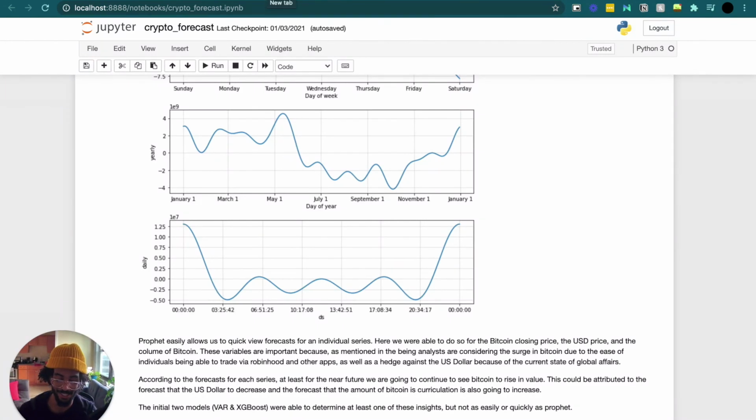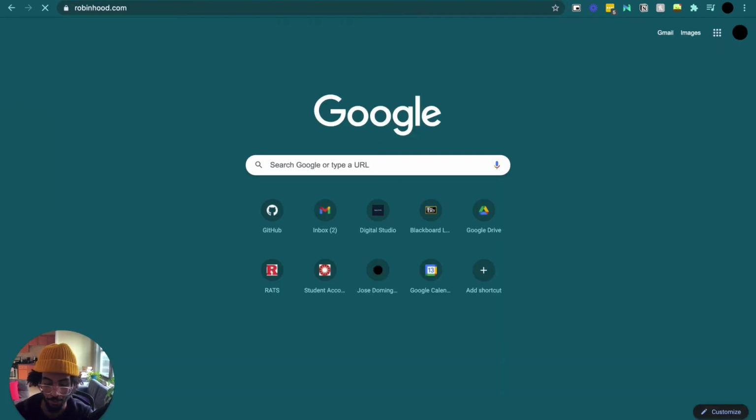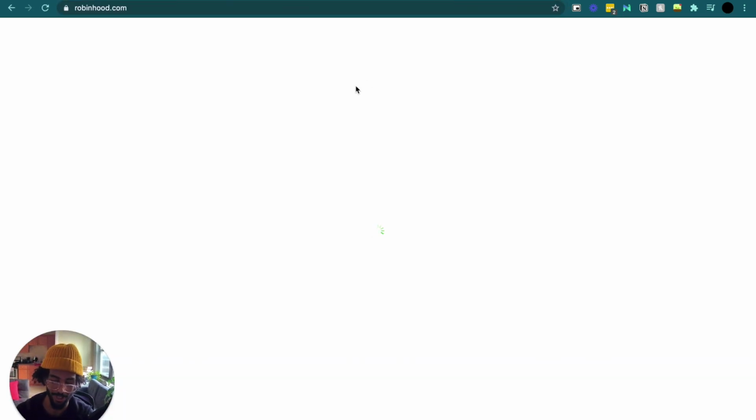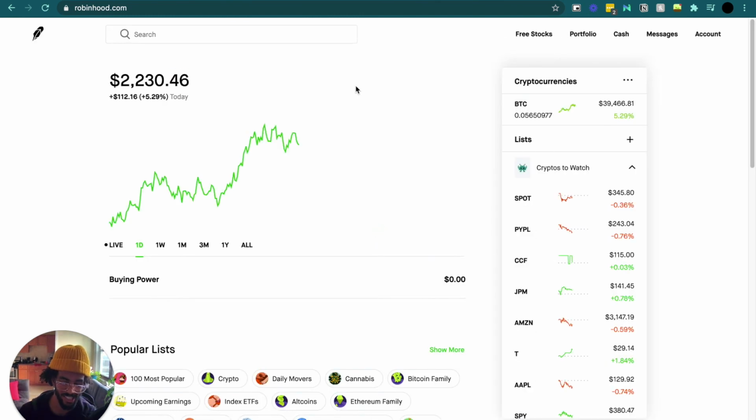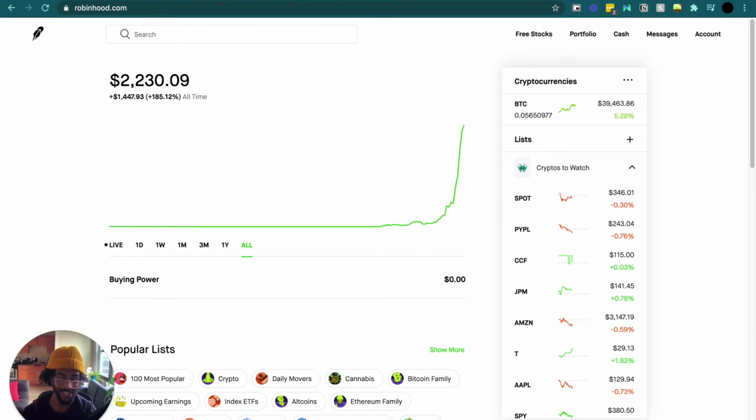Now we're going to get into the part where I show you guys how much Bitcoin I have invested. So I have all my Bitcoin in Robinhood. I don't use Robinhood for anything else, just holding Bitcoin. I invested about $745, and this is my portfolio right now. It's about $2,200. So let's see, my overall return has been 185%. I made $1,500 so far, and I only started investing in Bitcoin like 2019, 2018 is when I signed up for Robinhood. But yeah, so let's see if it's going to continue going up.